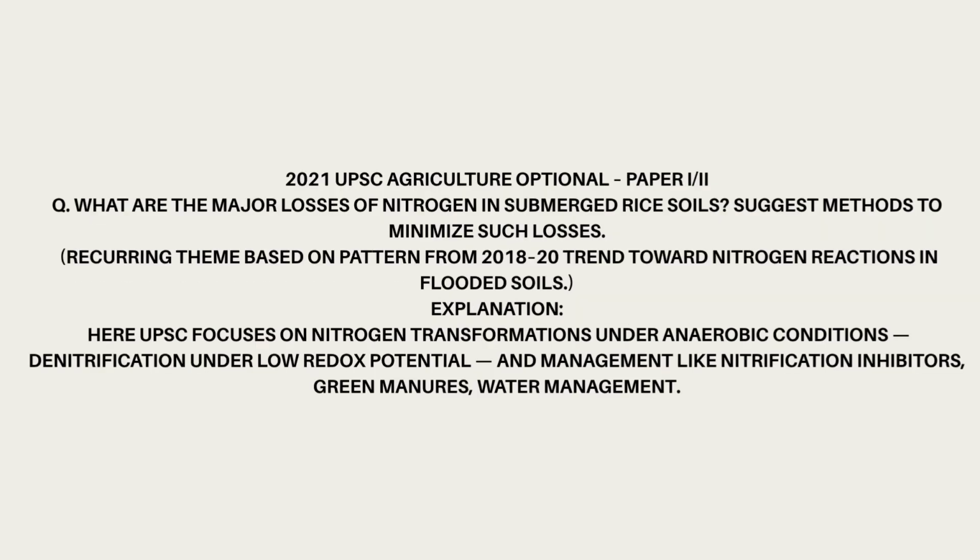2021 UPSC Agriculture Optional, Paper II. Q. What are the major losses of nitrogen in submerged rice soils? Suggest methods to minimize such losses. Recurring theme based on the pattern from 2018, a trend toward nitrogen reactions in flooded soils. Explanation. Here UPSC focuses on nitrogen transformations under anaerobic conditions, denitrification under low redox potential, and management like nitrification inhibitors, green manures, water management.